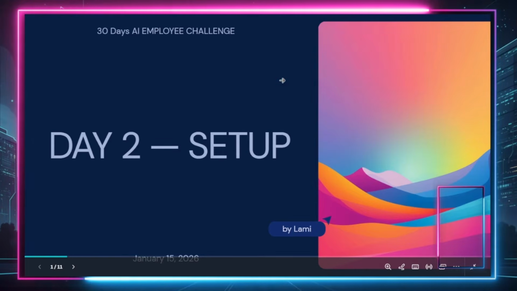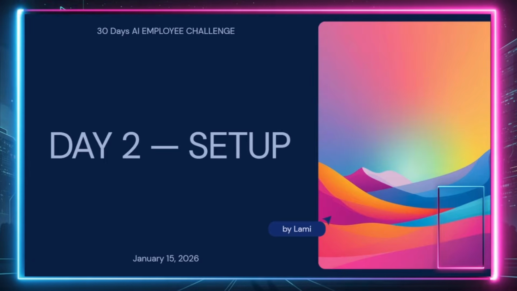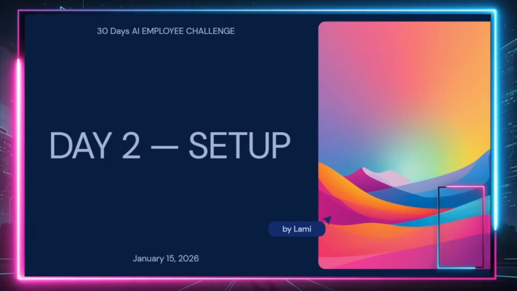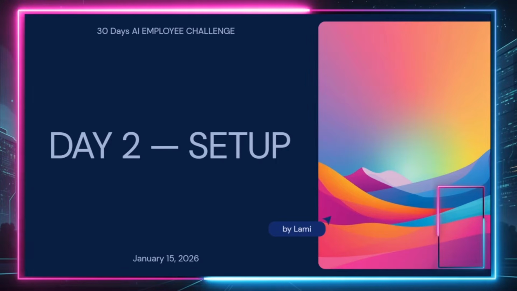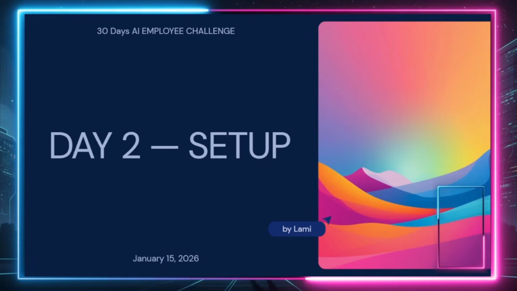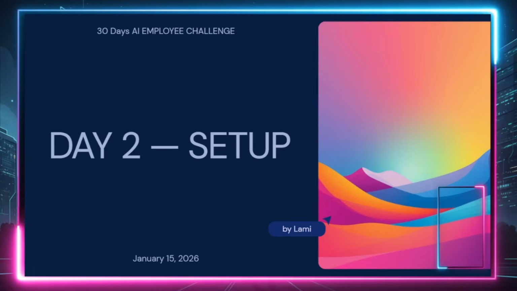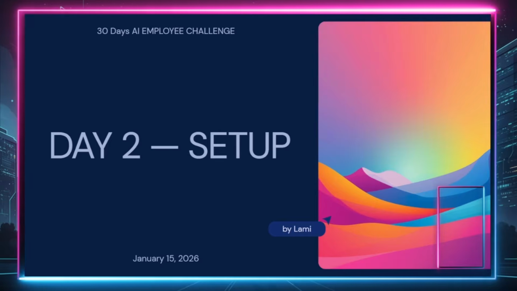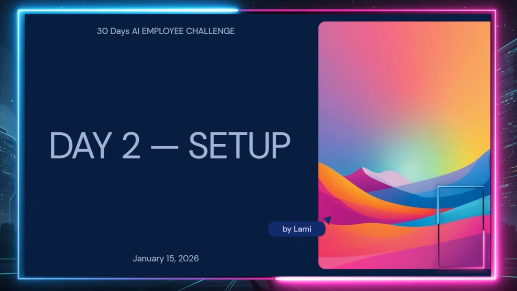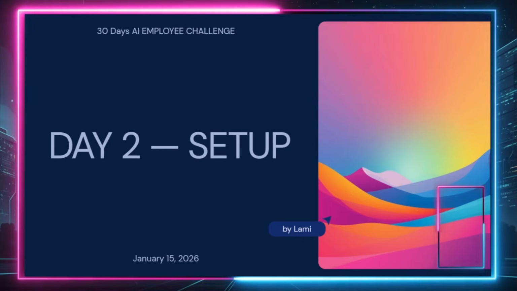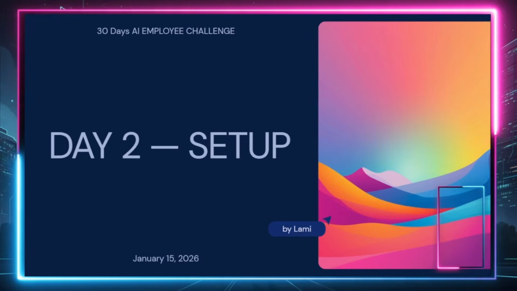So I'd like to welcome you to day 2 of the 30 days AI workers, or AI employee, or AI agents challenge. Today's class is a major milestone. That means that most people who start out with learning how to develop their own AI employees usually end up at this point. So if you make it through this point, I would really want to give you a big congratulations, because this is a major milestone. Also, in this class, I will try to be as basic as possible.